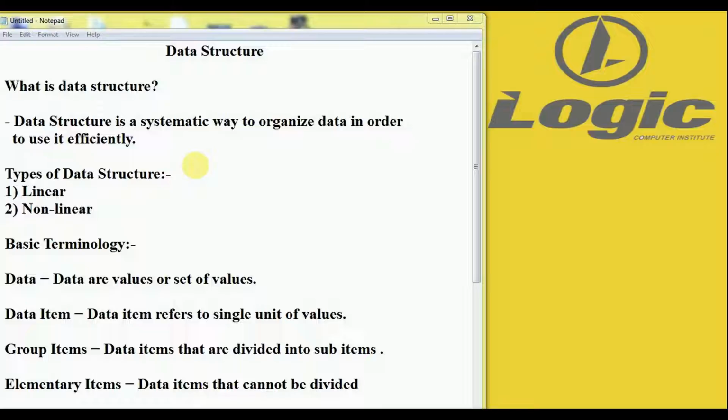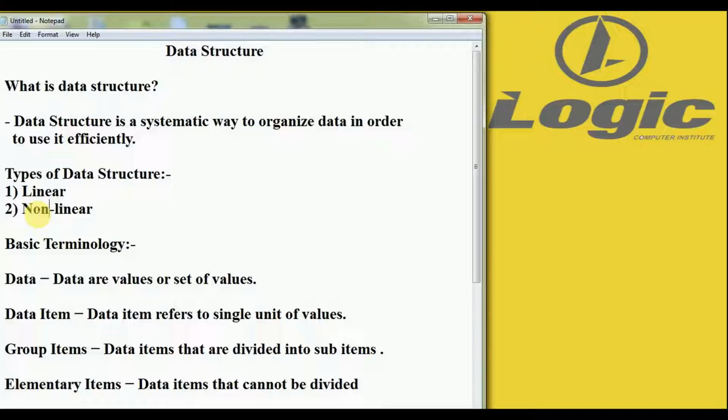There are two types of data structures in computer science: linear and non-linear. Linear data structures are those which are organized linearly. The second type, non-linear data structures, store data in a non-linear format.